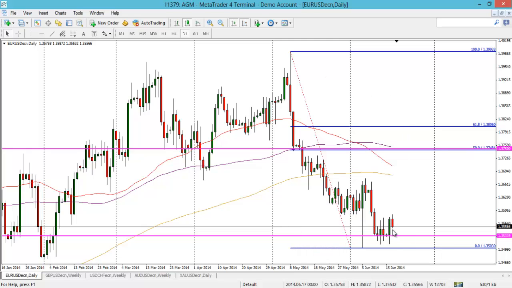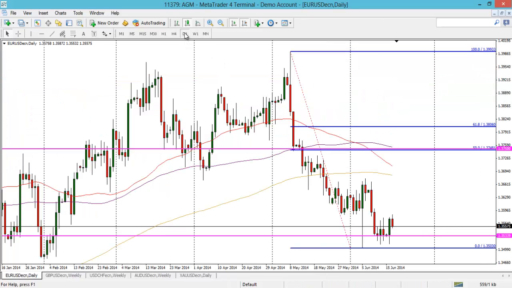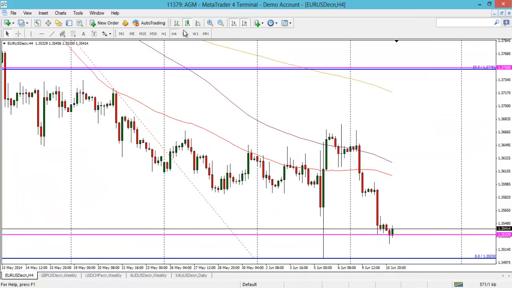You can see yesterday was a nice sort of reversal candle, actually, a nice pierce below and a bullish candle. So you can see that today's candle has already started to slide. It is desperate times because there's a lot of downside available here, I think, on the euro. So if it's going to try and hold it, it needs to post some really bullish candles. You can see yesterday's daily candle was bullish indeed. So I would not be surprised to see a bounce up for the next couple of days, but it could easily sell off and close below that level. But in terms of the key level for this week, I think that 135.30 is definitely the key one to keep an eye out for.